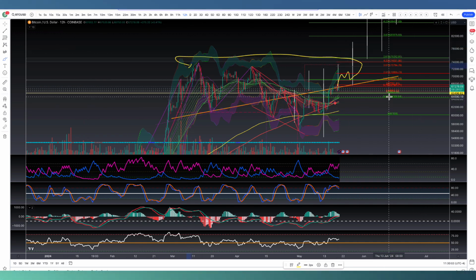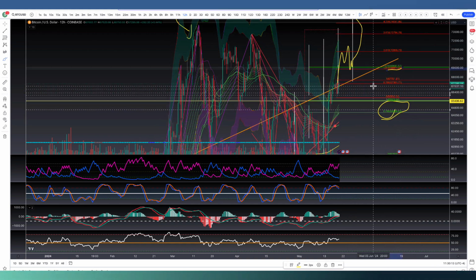So we broke above this green 786. Our next target is this 1618 of the green, which is coinciding with the 1618 of the red, the micro 786, which we're actually at right now. So if we can break above 67,300, our next target is going to be around 68.8 to 69K. That's going to be a key level.